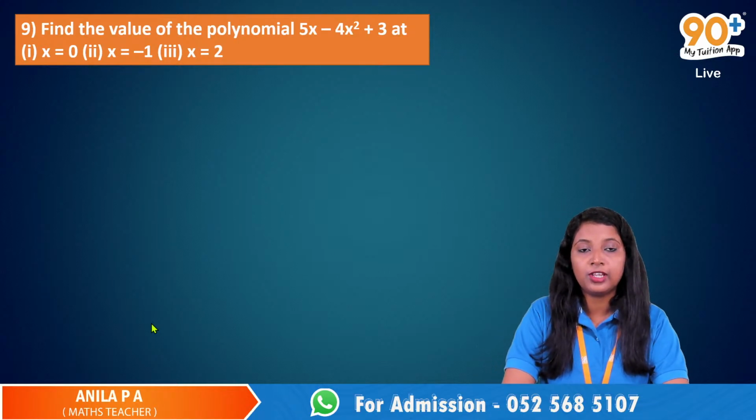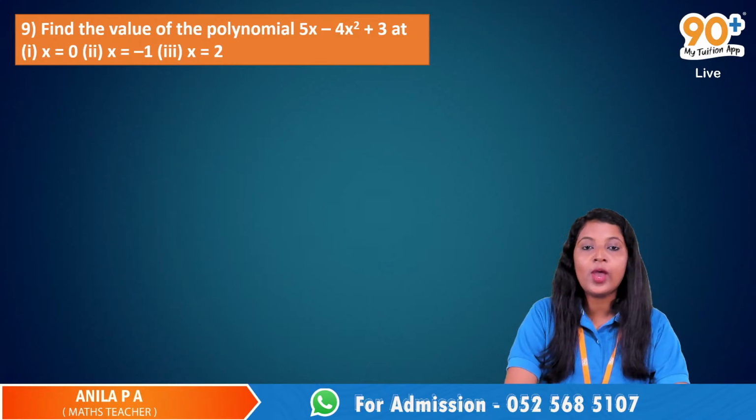Find the value of the polynomial 5x minus 4x squared plus 3 at x equal to 0, x equal to minus 1 and x equal to 2.